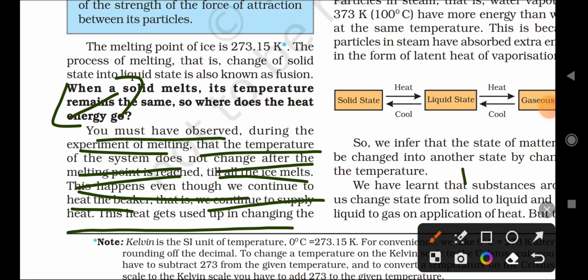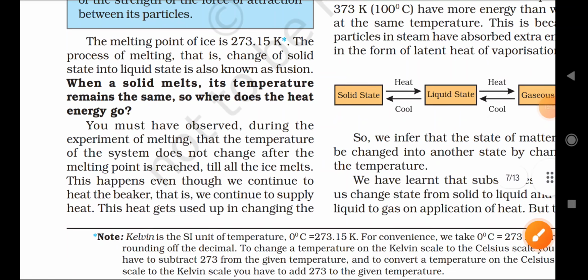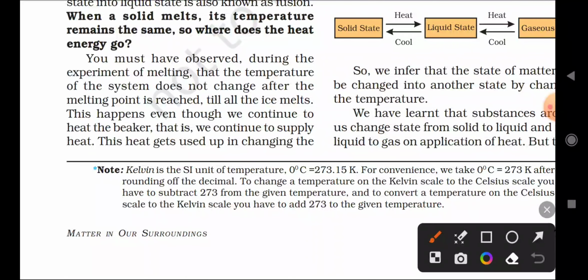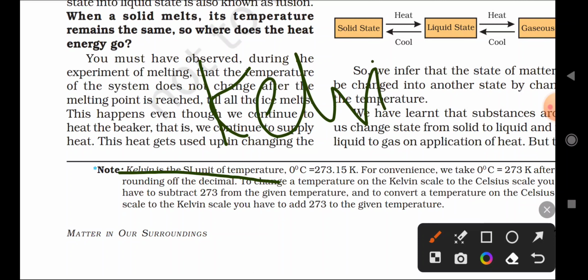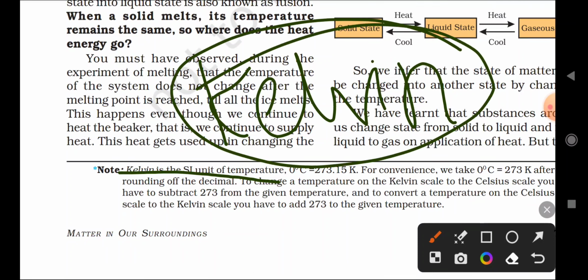Okay, so next, remember that the SI unit of temperature is Kelvin. Remember, the SI unit of temperature is Kelvin. Remember that, very important question they will ask in your exam. If asked to write the unit of temperature, you can write Kelvin.